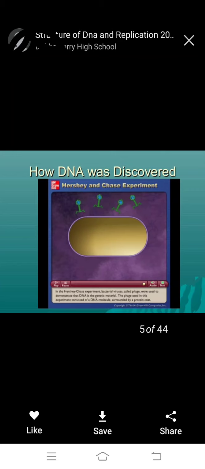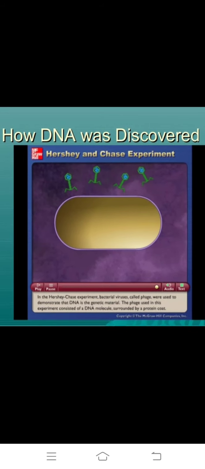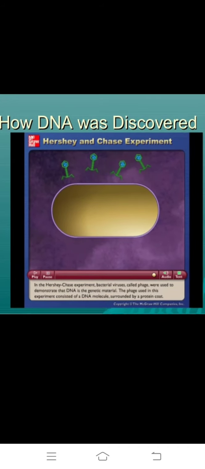DNA was shown to be genetic material by the Hershey and Chase experiment, in which a bacterial virus called a bacteriophage, or phage, was used to demonstrate that DNA is the genetic material. The phage used in this experiment consisted of a DNA molecule surrounded by a protein coat.